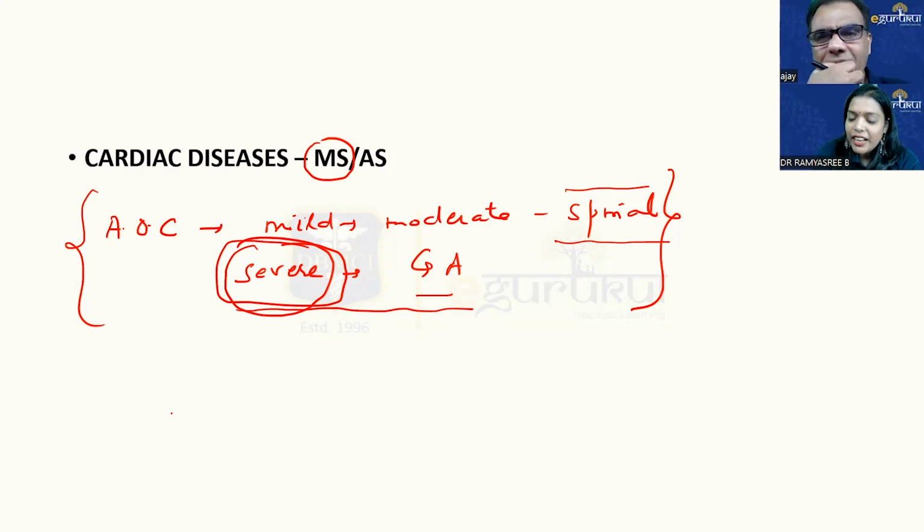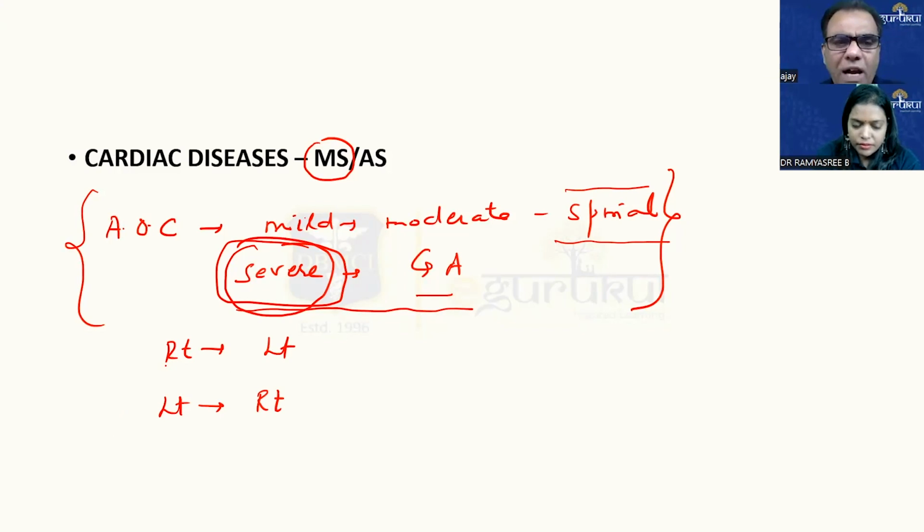Regarding intracardiac shunts, the shunt may be right to left, or left to right. In right to left shunt, our aim is to increase the afterload, because if you increase the afterload, the shunt will reverse.